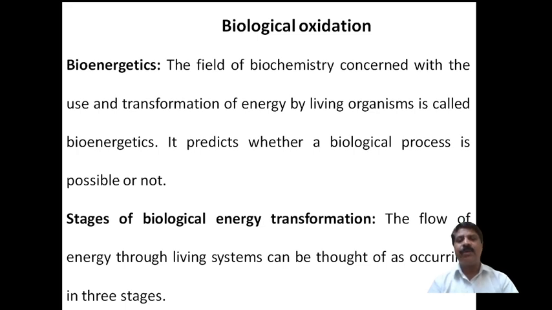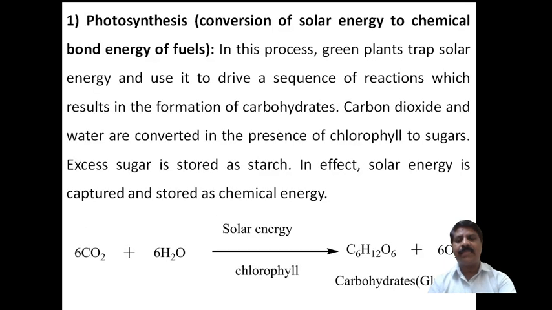Then, the stages of biochemical energy transformation. The flow of energy through living systems can be thought of as occurring in three stages. Therefore, the transformation of energy takes place in the living organism in three stages. That can be explained here.